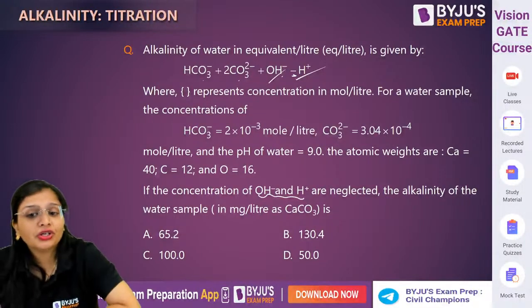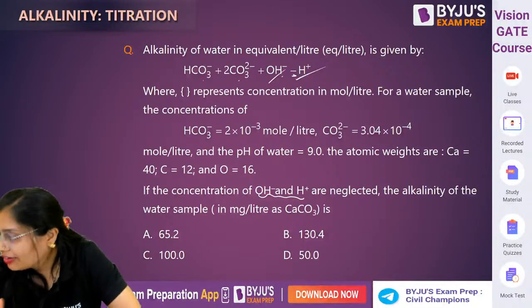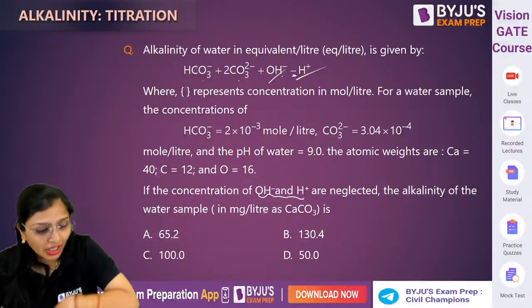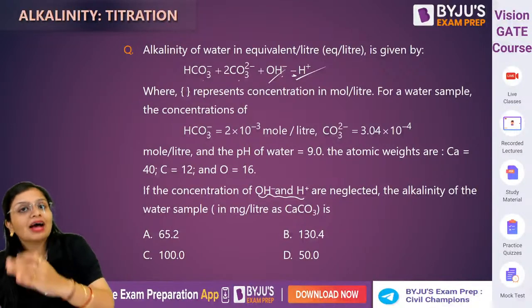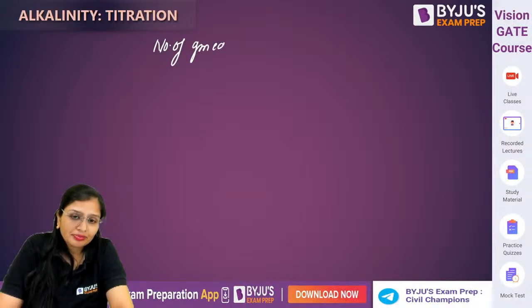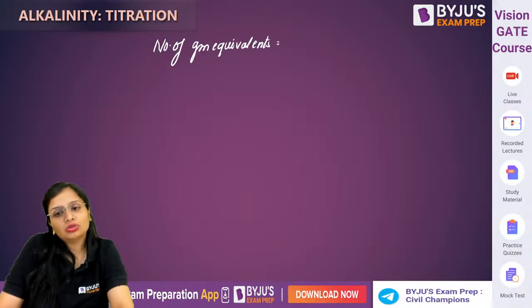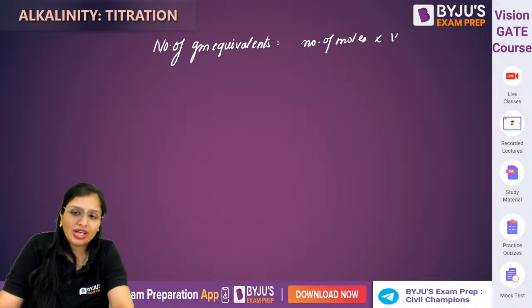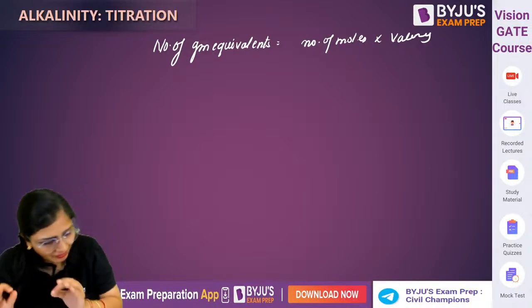they have given it to you in moles per liter. Never ever will you use it in moles per liter. You need to convert it into gram equivalents. So always remember, number of gram equivalents, this is very important, is equal to number of moles, or the concentration in moles, into valency. This is very important guys.